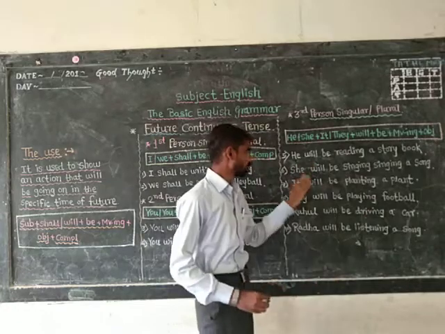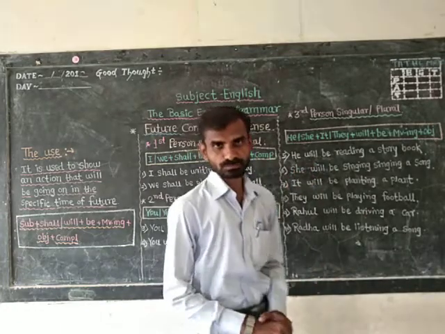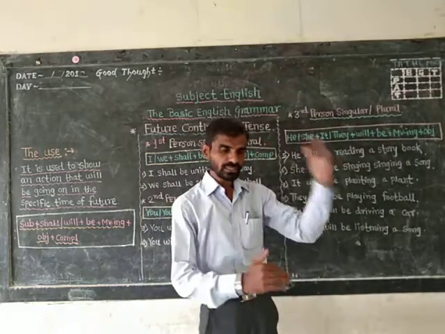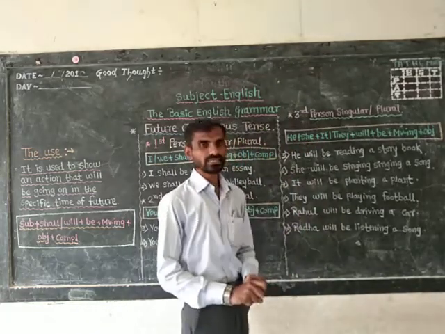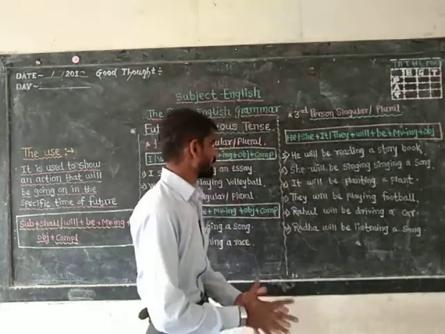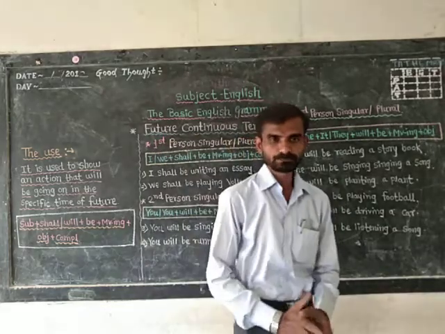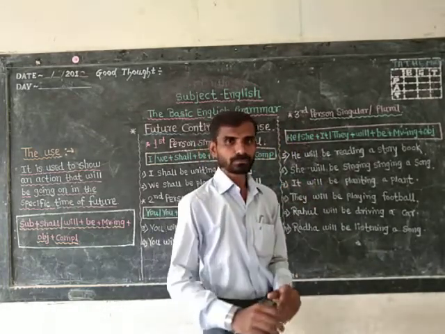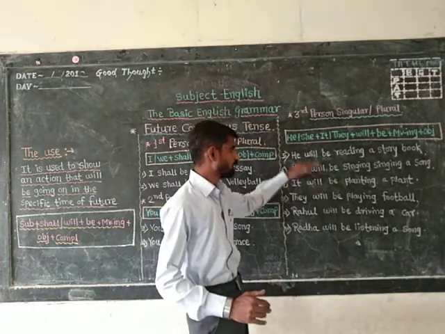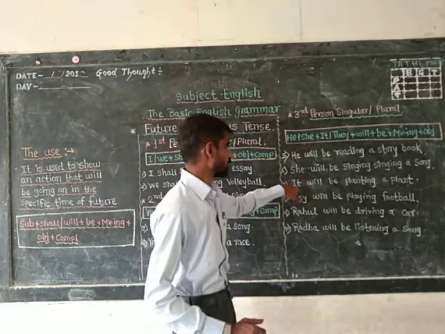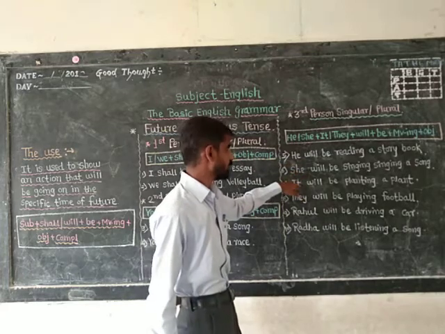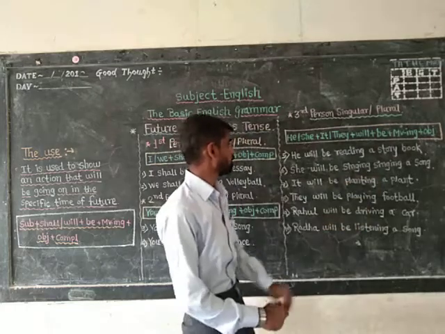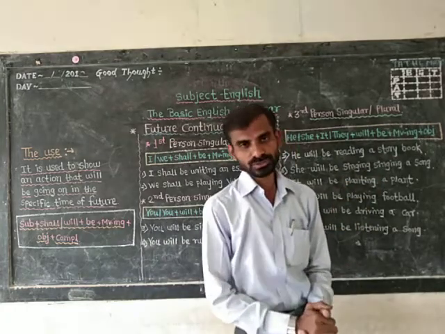She will be singing a song, isn't it? Right, at present she is practicing how to sing a song, but in future she will be singing a song. Next is it will be planting a plant, isn't it? A plant, and therefore it will be planting a plant. Once again through the formula we can verify the example, isn't it? He, she, it plus will plus be plus main verb with ing plus object.